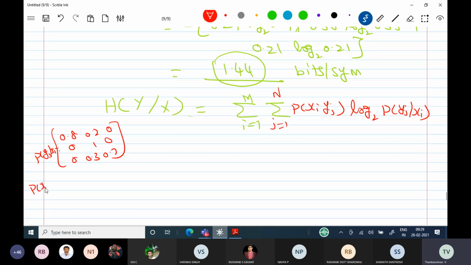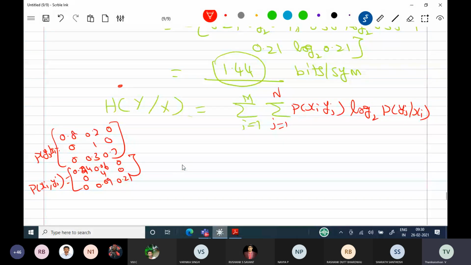I am writing the joint probability matrix here for reference. Joint probability matrix is 0.24. Some of you know the procedure, you can calculate it. Don't wait for my answers. Please tell me the answer. What is the answer for this? 0.4, 0, and then 0, 0.09, 0.21, like this.